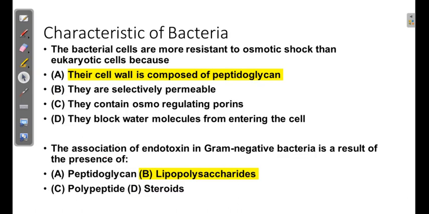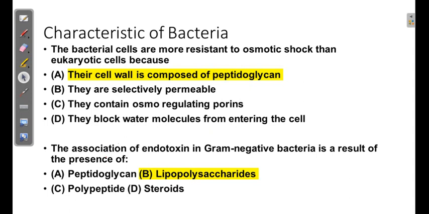Now since we are discussing the bacteria, one key component, or we can say the key part of the bacteria, which gets lots of questions or discussion, is the cell wall. As I have said, prokaryotic cells are characterized by a well developed, defined cell wall. So that is why you can see lots of questions from the cell wall part.